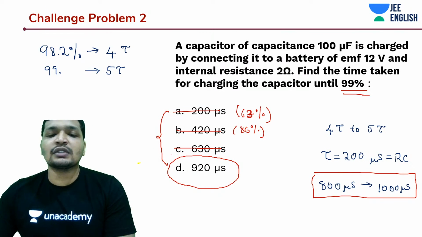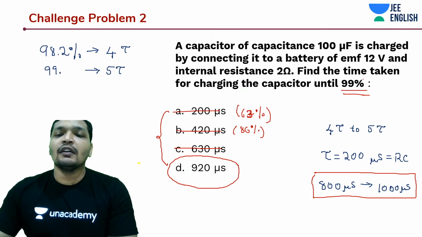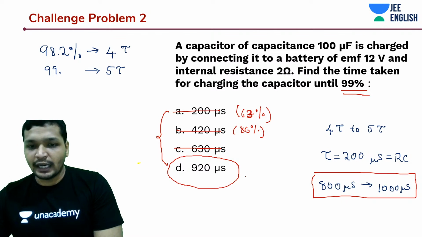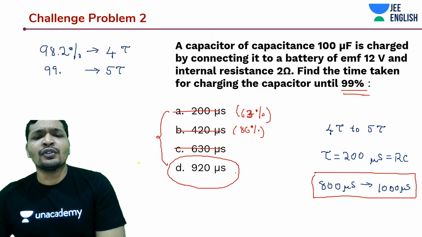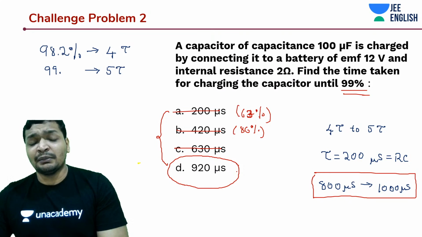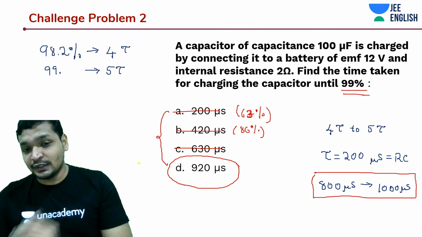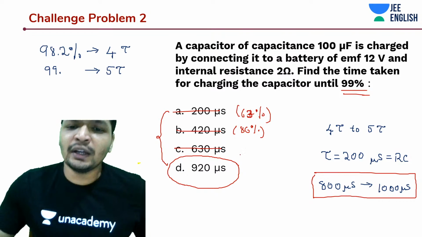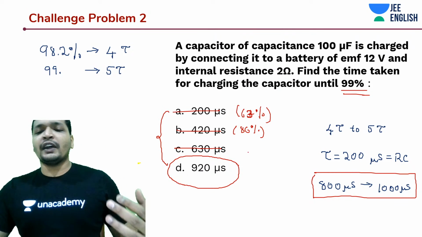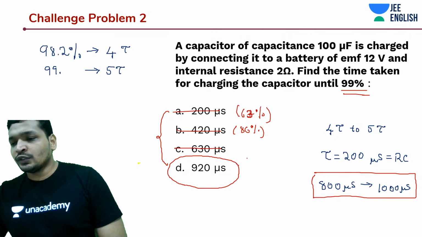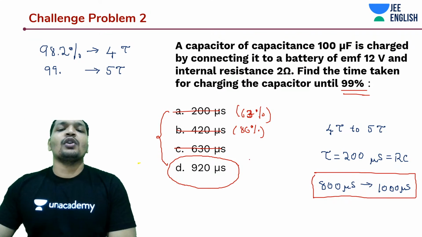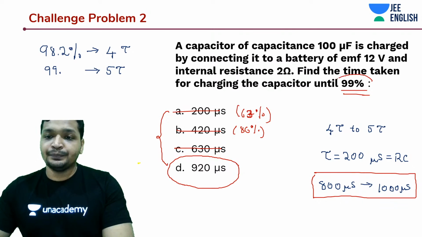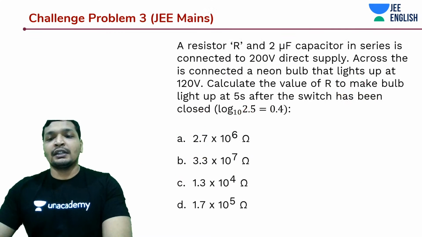More than 4 times, what is the time required to charge it from 63 to 99%? So actually, near about 4.5 times, like 4.51 times or something like that. So it's a lot of time compared to what it took to charge until 63 percent. A lot of time to reach that 920 microseconds, to reach that 99%. Very interesting, guys. It's a very interesting thing.